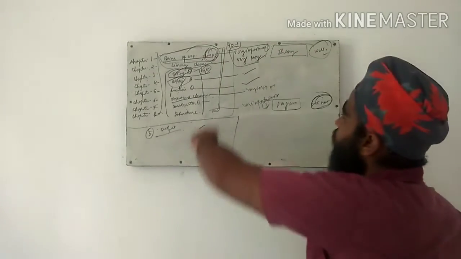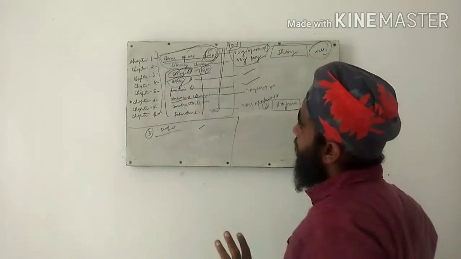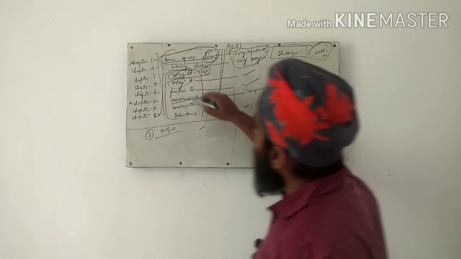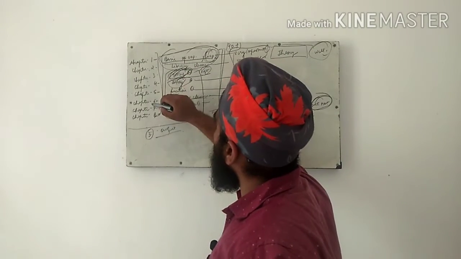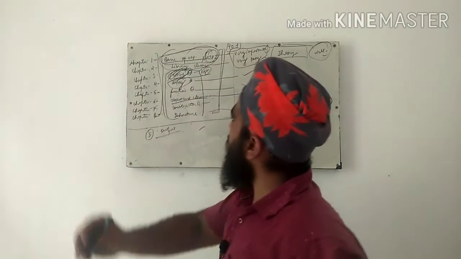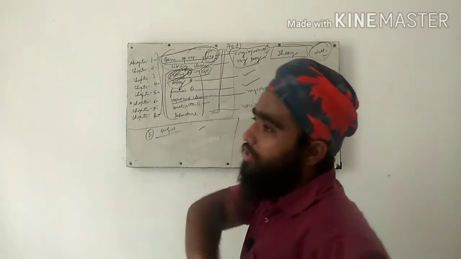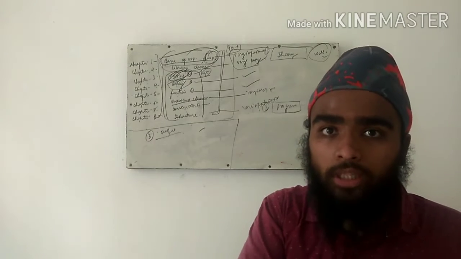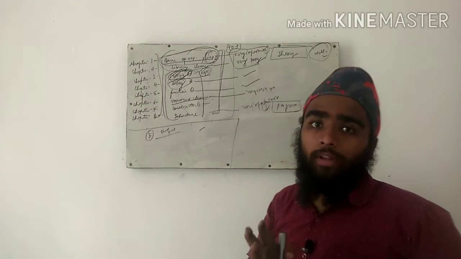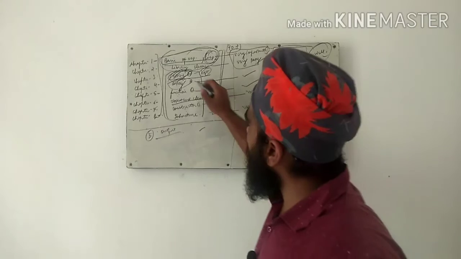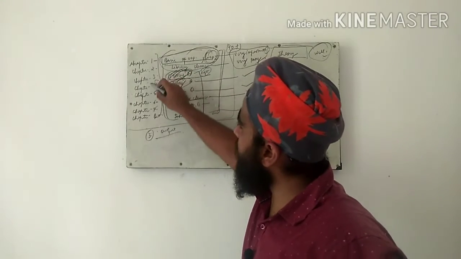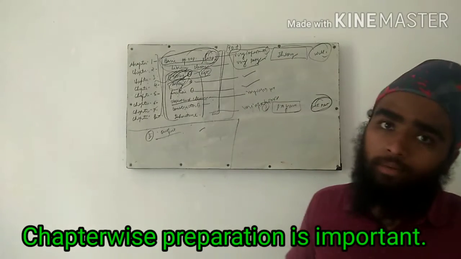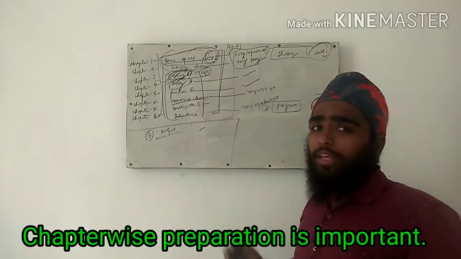So what I am saying is, to get 90 plus marks in computer application, you should go chapter wise. If you are unable to do string, prepare all the other chapters very well, and leave string for your board exam as well. If you are very good in string but unable to do array or function, please leave that one. Why am I saying this?